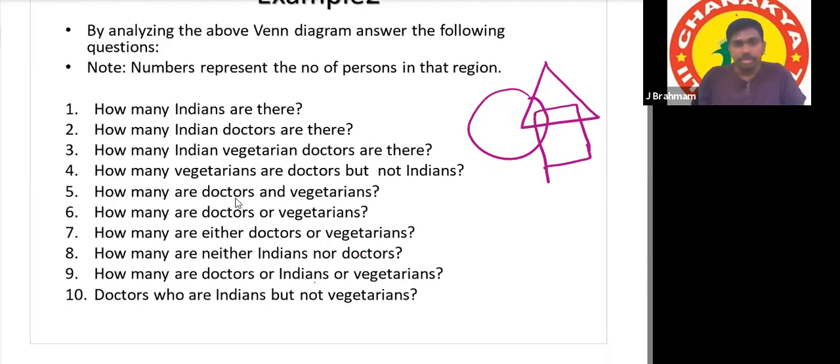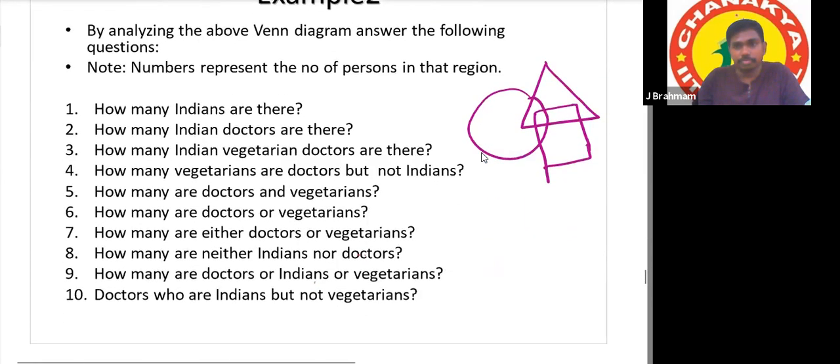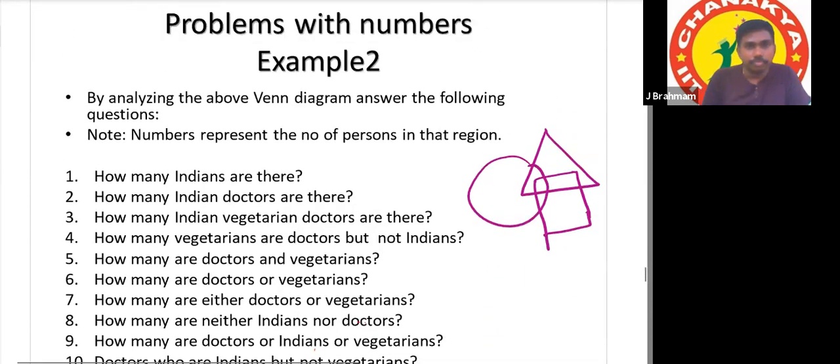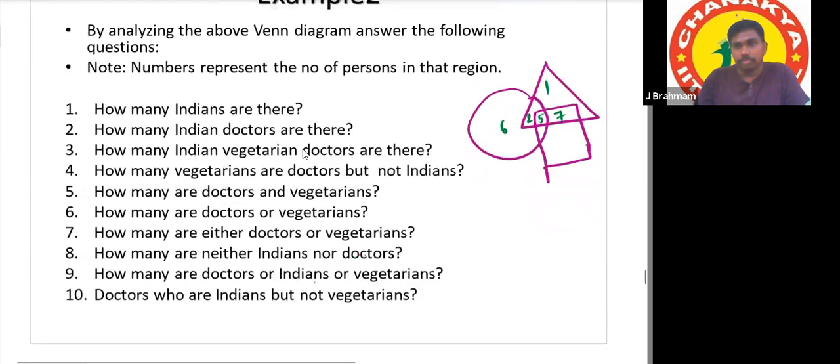We'll write the numbers also: 1, 2, 6, 5, then 7. And lastly, 3 and 4.